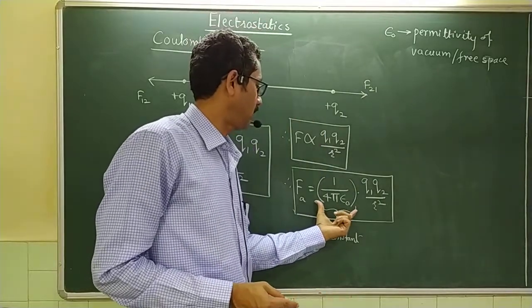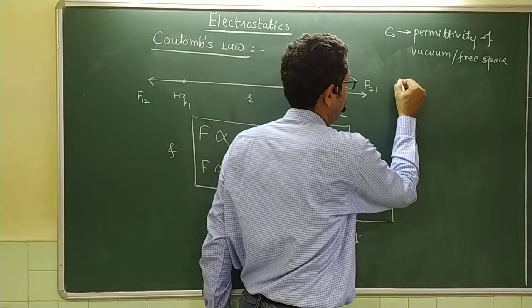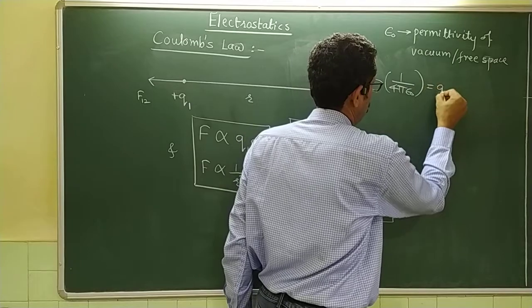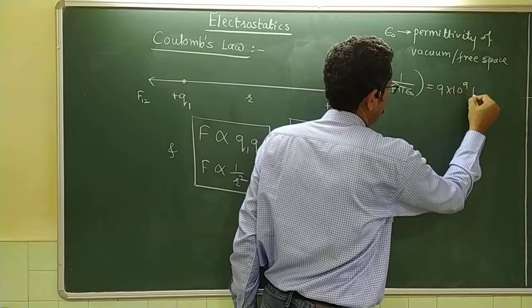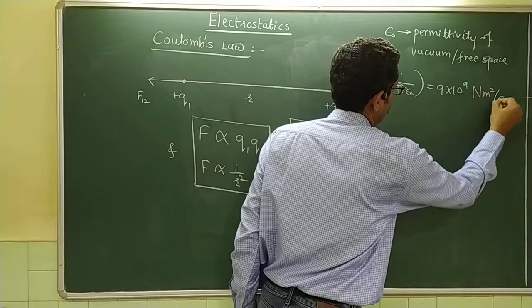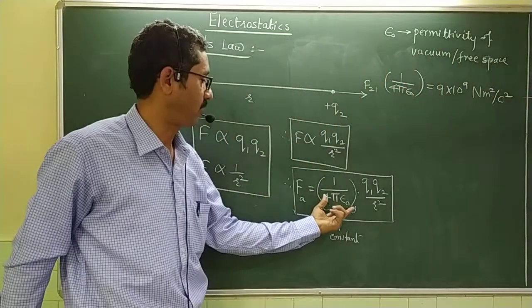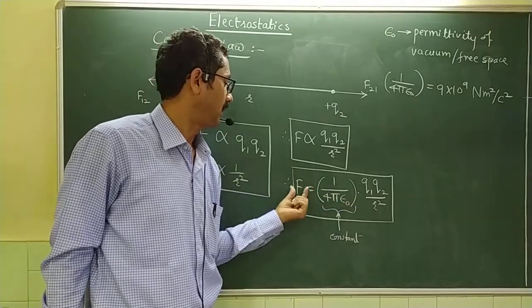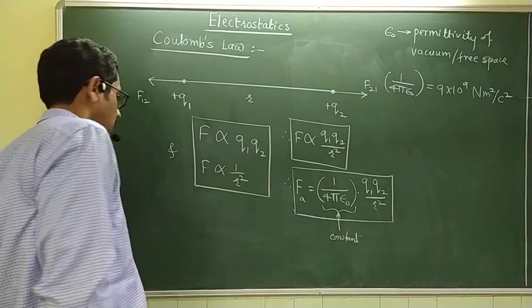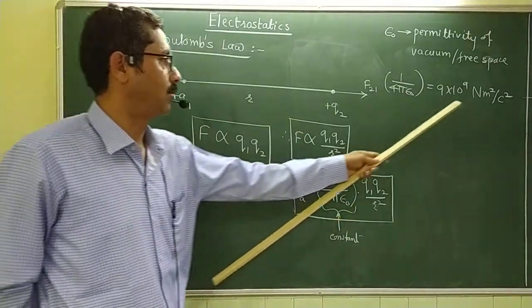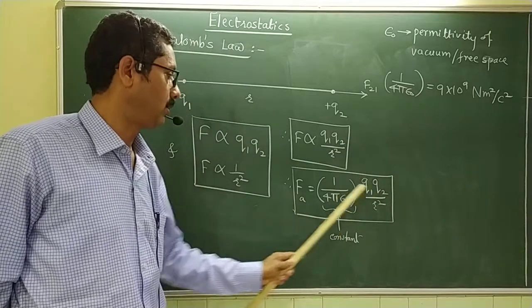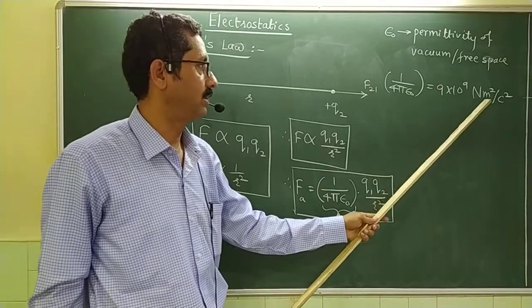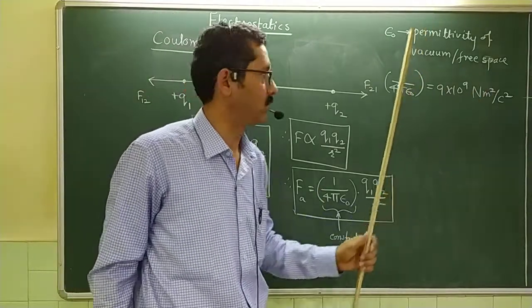This entire constant 1 upon 4 pi epsilon 0 has a value equal to 9 into 10 raised to 9 in SI units. The SI unit of this quantity is Newton meter square per coulomb square. We can make it out from here that this bracket is equal to F into R squared divided by Q1 Q2. F is in Newton, R squared is in meter square, and the charges are in coulomb square. So the SI unit is quite obvious: Newton meter square per coulomb square.